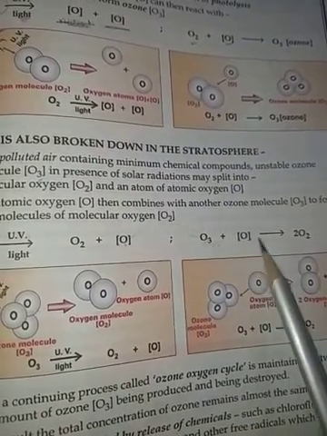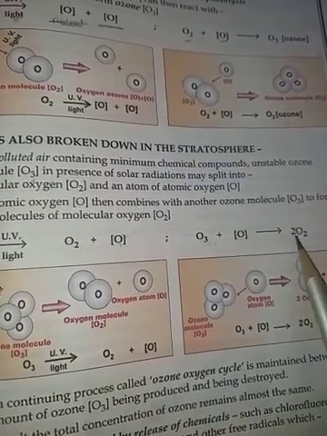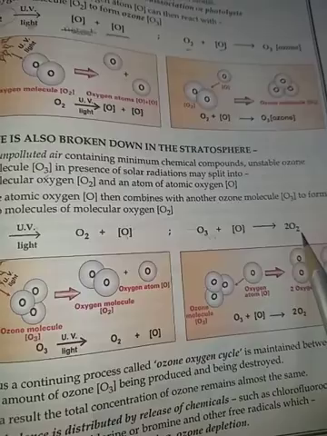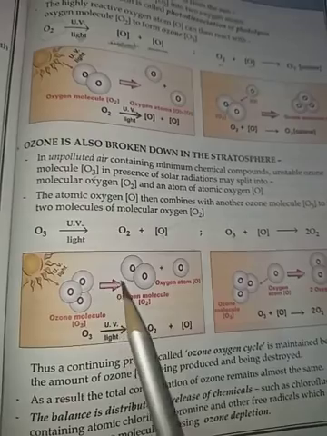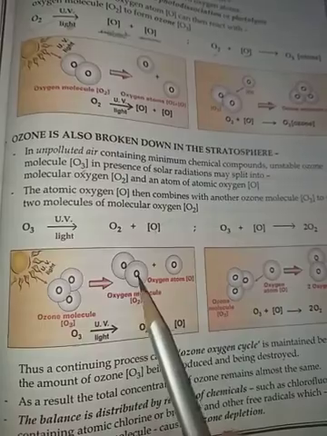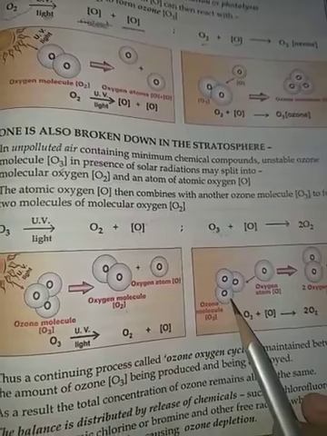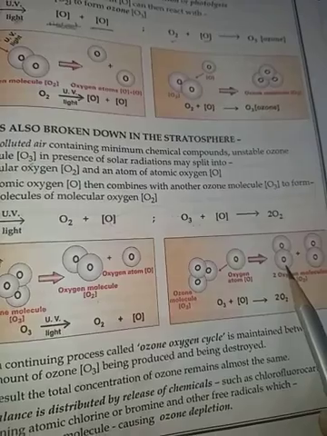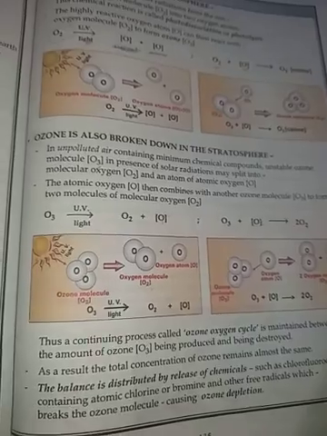O3 plus O. It will have 4 atoms of oxygen, and 4 atoms means 2 molecules of oxygen will be formed. Okay, when an ozone molecule comes in contact with an oxygen atom, it gives two oxygen molecules.